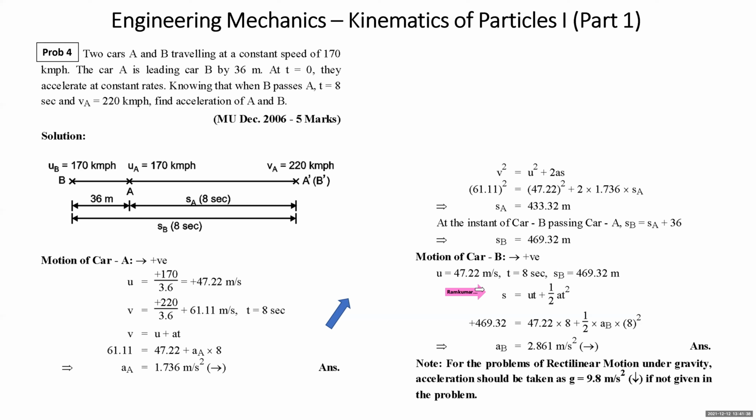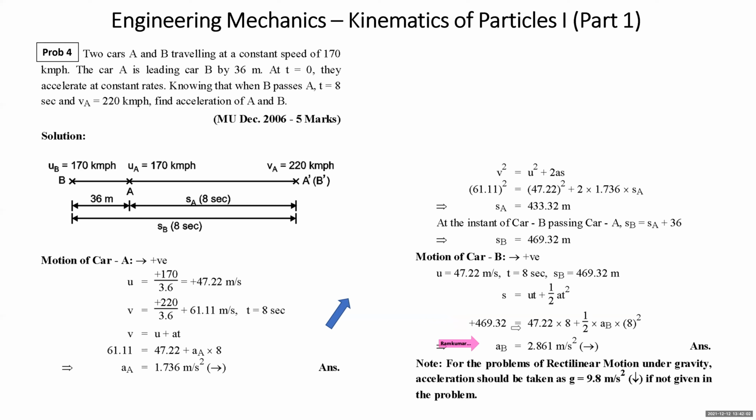Since the final velocity of car B is not under consideration, we prefer to use S is equal to UT plus half AT square. S in the problem is 469.32, initial velocity 47.22, time is 8, plus half into AB into 8 square. You get the acceleration of car B. So this way we arrive at the acceleration of car B.